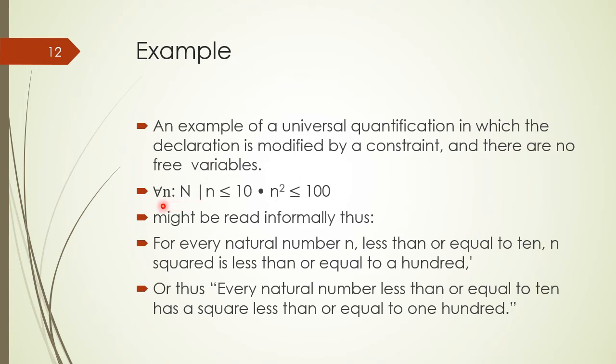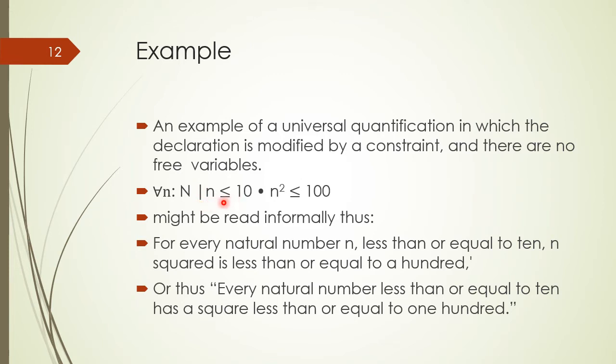We have a universal quantified statement which is for all n of type N, which is the set of natural numbers. And this pipe sign is basically used as a constraint bar,